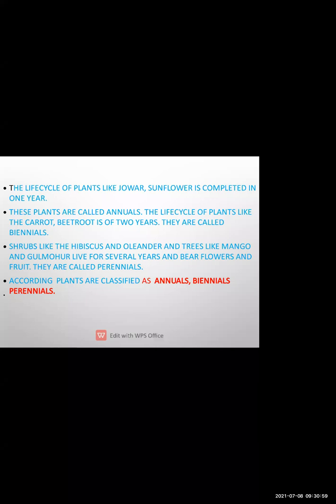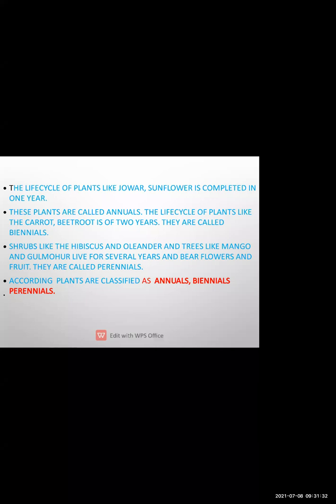Okay, what does annual mean? The annual function comes in school, once in a year. Similarly, for some plants, the life is only for 1 year. Okay, so that is called as annual. The plants which have the lifespan of 1 year, these plants are called as annual plants. Okay, example is jawar, sunflower. So these complete 1 year, so these are called as annual plants.